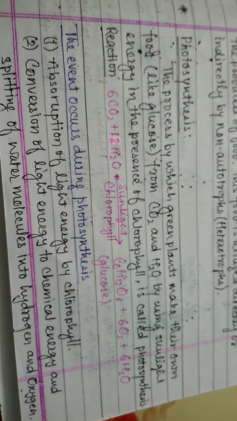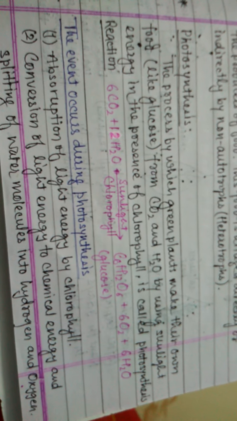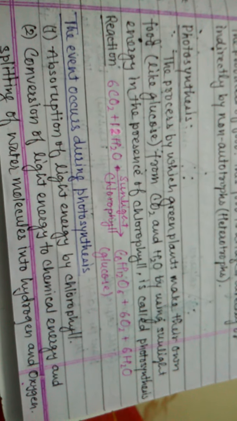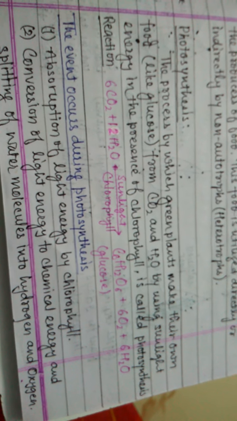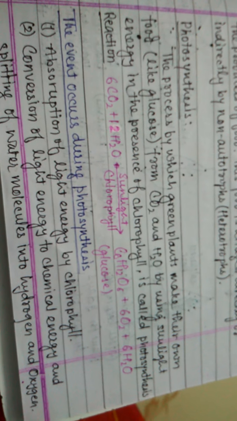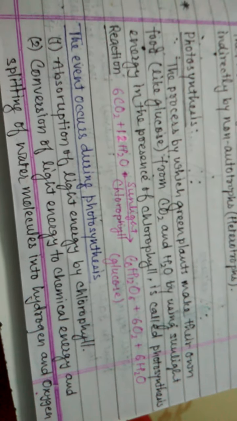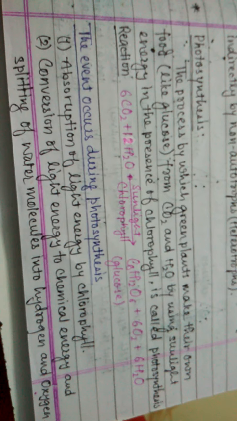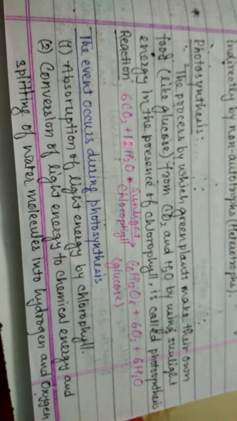The reaction is: carbon dioxide plus water, in the presence of sunlight and with the help of chlorophyll, forms glucose, oxygen and water molecules. These water molecules are transpired by the plants.